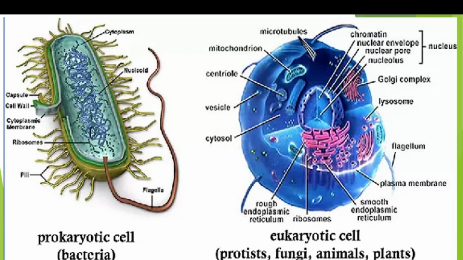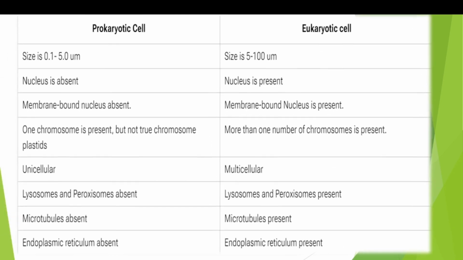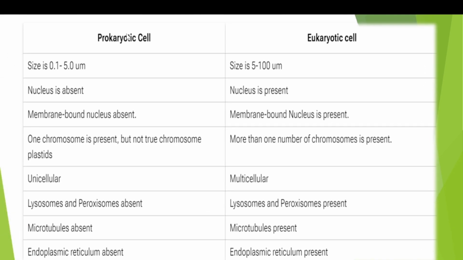So let's take a brief look at the difference between prokaryotes and eukaryotes. Here, this is prokaryote and this is eukaryote. The size of the prokaryotic cell is 0.1 to 5 microns, whereas the size of the eukaryotic cell is 5 to 100 microns. So the prokaryotic cell is smaller than the eukaryotic cell.